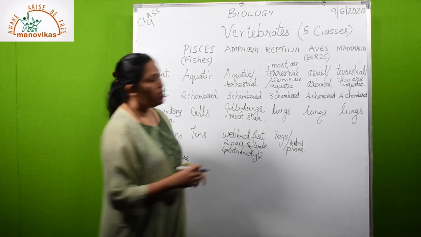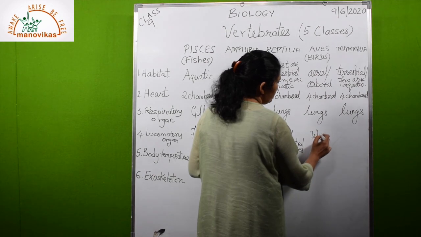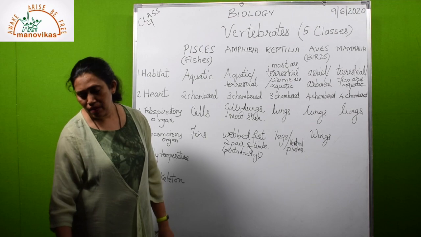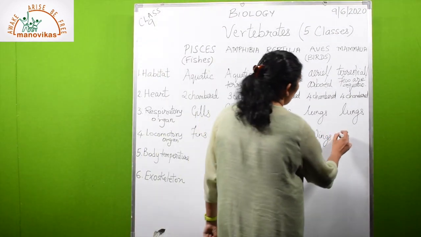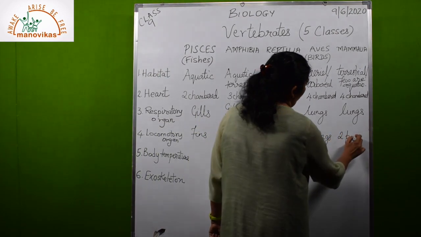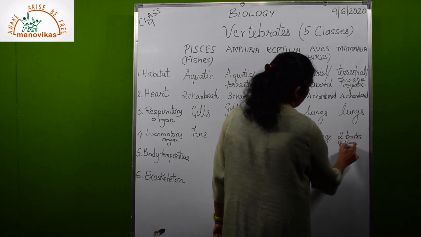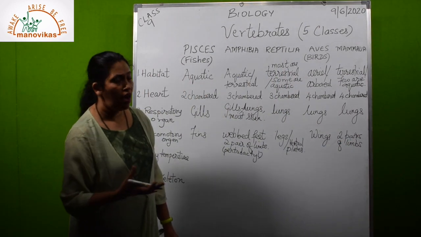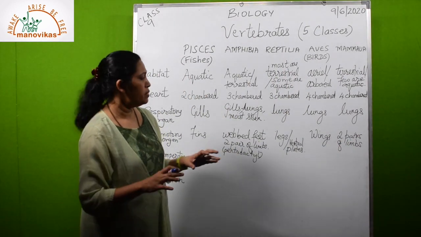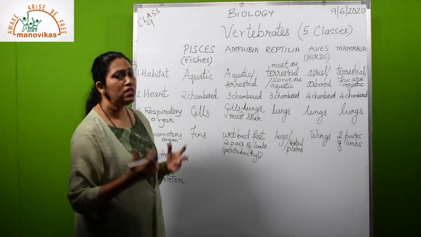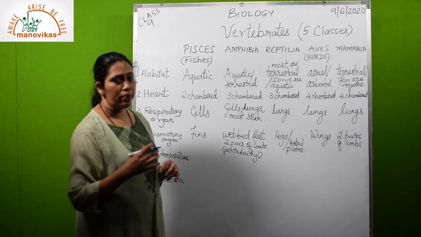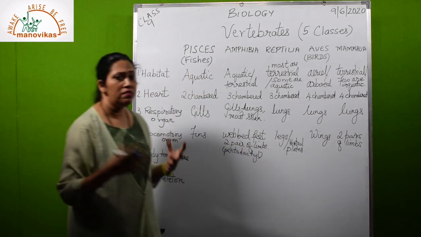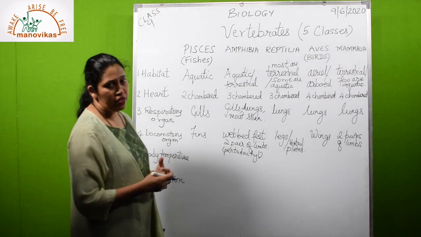So they have forelimbs modified into wings and they can move on the second pair of limbs. Now in case of mammals, there are two pairs of limbs. Most of the animals like tiger, camel, cow, they move on all the four limbs, whereas humans are adapted to change. They can move on only two legs and the hands are used for other work.